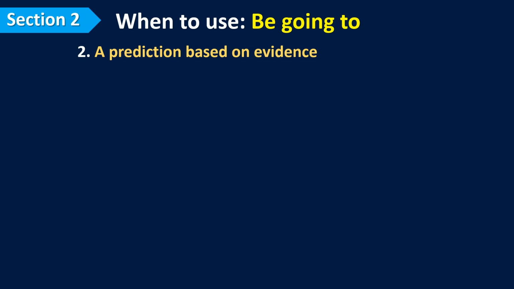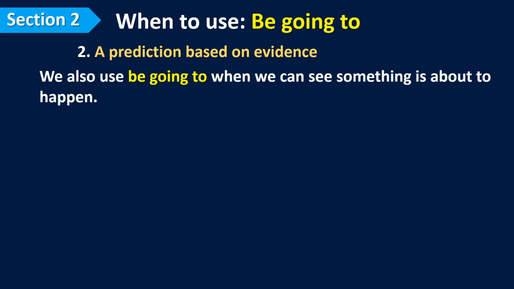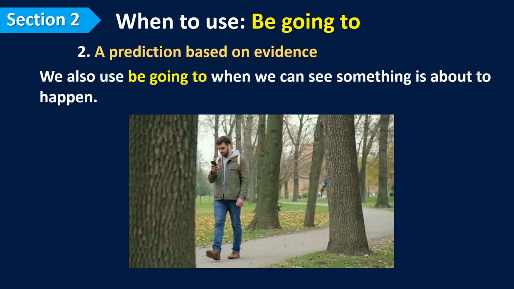The second case, a prediction based on evidence. We also use be going to when we can see that something is about to happen. For example,